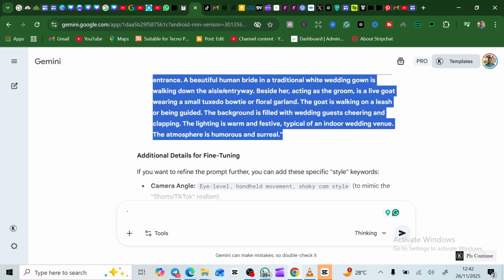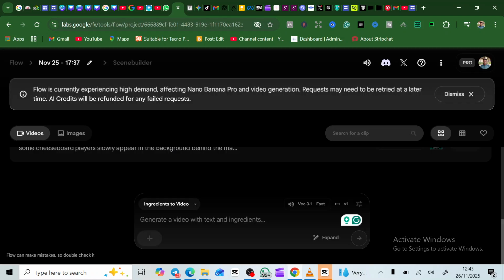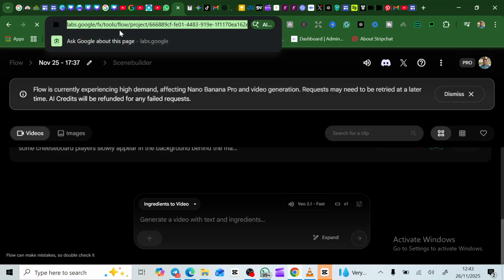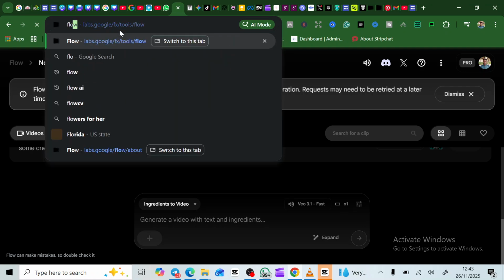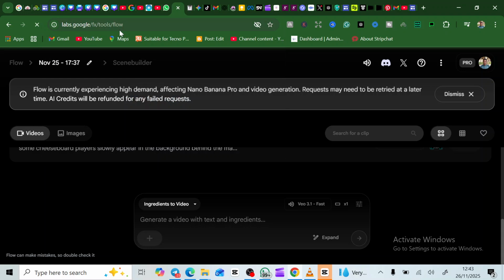Now what you're going to do next is you can either use the same platform or go to another platform that I'm going to show you. But let's go to another platform. Now come to this platform called Flow. So just type Flow on your browser, and then just search it.